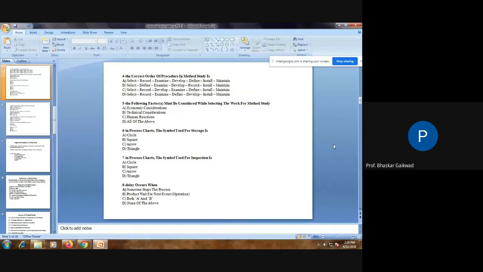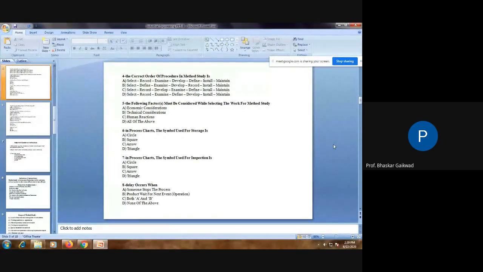Different points are there. Once we come across a point, you have to go back and see it. The following factors must be considered while selecting the work for method study. Which factors? Economical, technical, and human reactions.